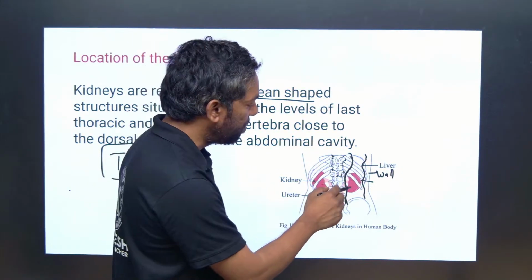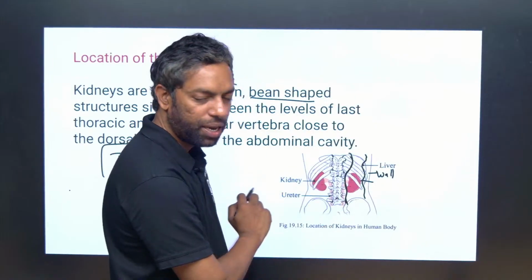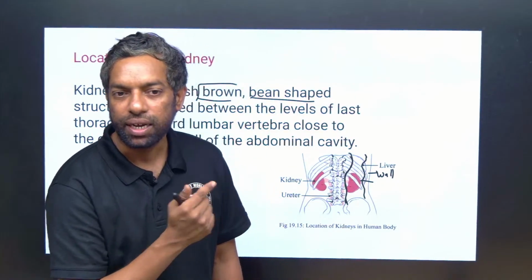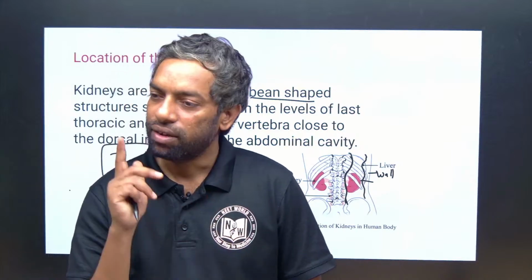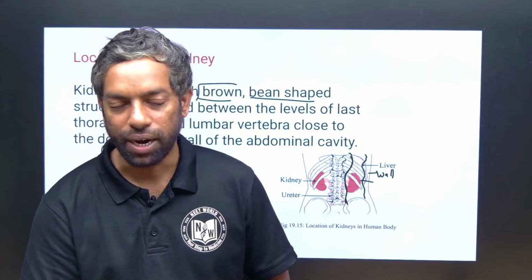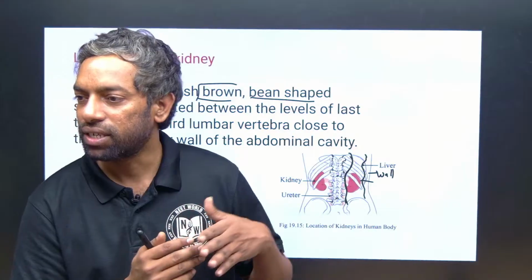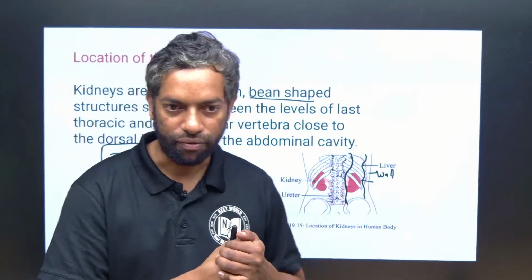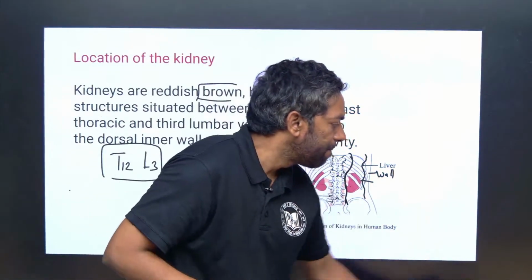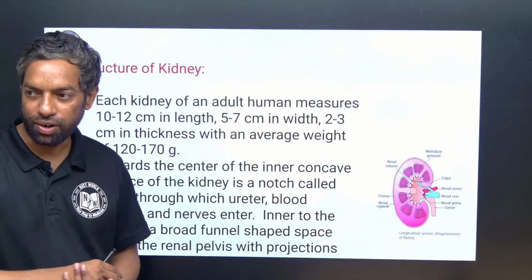Okay, between the body wall and the parietal peritoneum, there is the kidney, which is retroperitoneal. The parietal peritoneum is the layer which covers the visceral layer. Finally, I am going to explain in the structural organization.